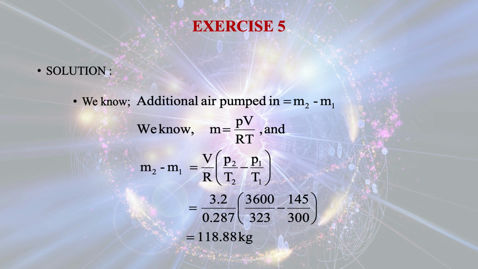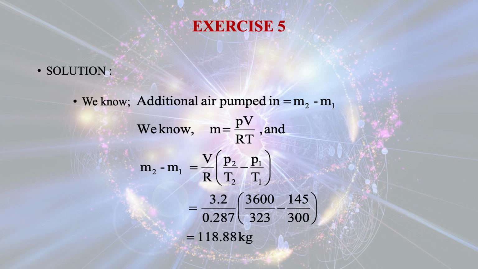Final pressure is 3600, but initial pressure is 145 kilopascal. The initial temperature is given, final temperature is given, but the only thing we have to do is convert the temperature to the Kelvin scale by adding 273 to the temperature given in Celsius scale.